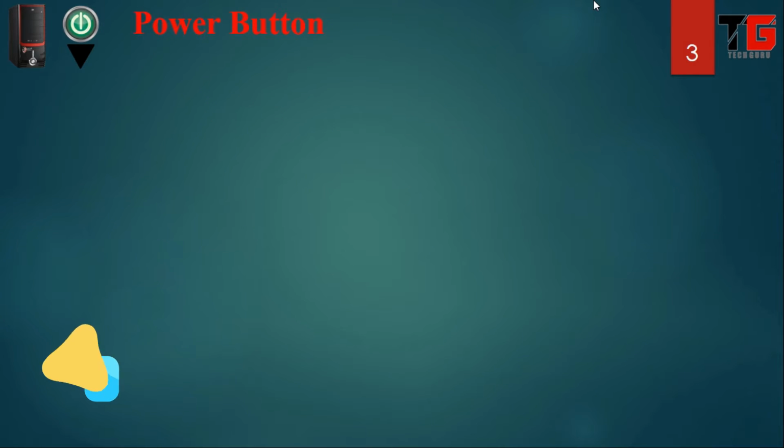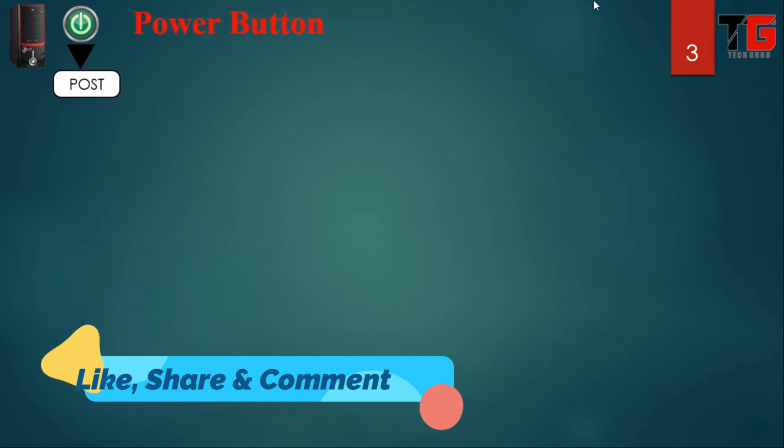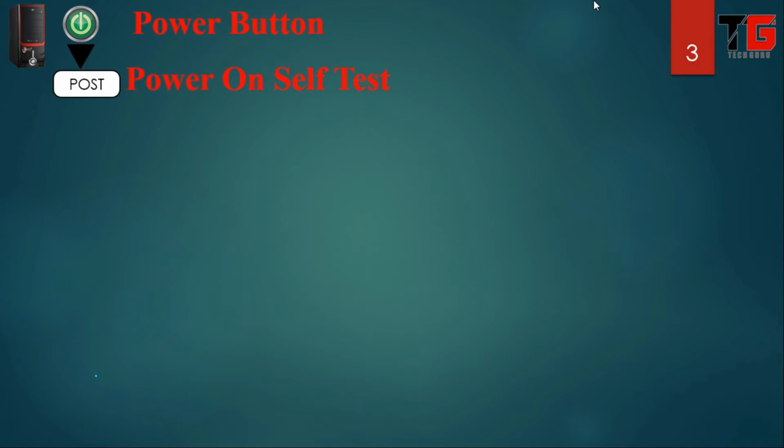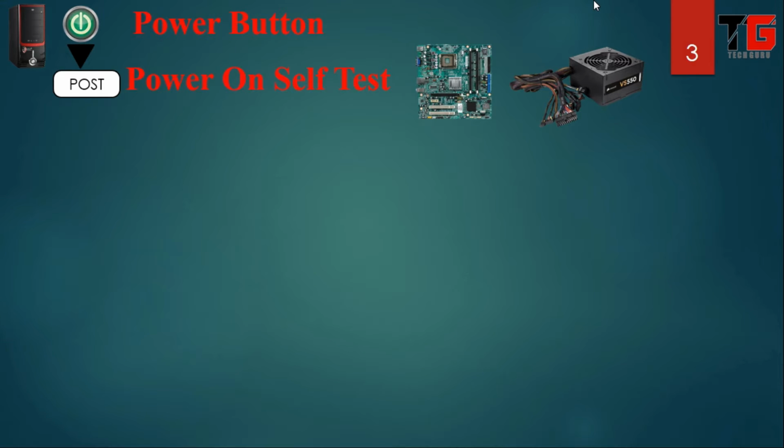When we press the power button on the computer, the POST program is executed. POST means power on self test. It will check whether all hardware is working properly or not. When the power supply is turned on, power supply means SMPS, switch mode power supply. On SMPS there is a gray wire. It will check that all voltages in each wire are proper and remain the same throughout. Then the motherboard is turned on.